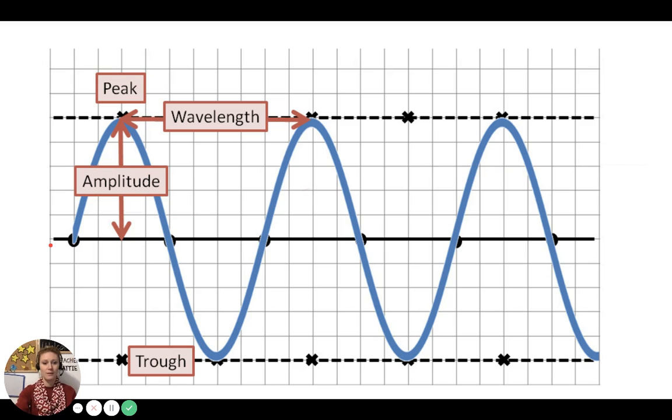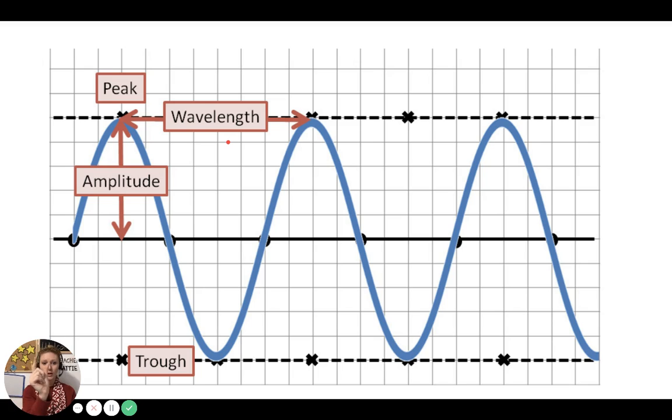This is a sound wave. We have the amplitude, which is from peak to the center of the wave. We call this amplitude. It is how loud or quiet the wave is. We have the wavelength, which is from trough to trough. This is how low or how high the wave is.